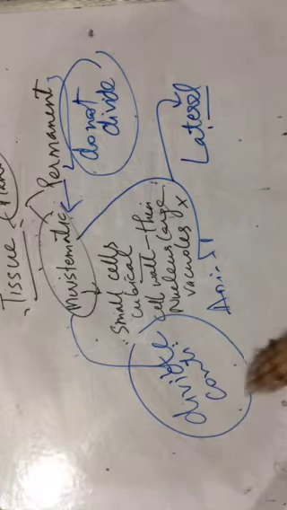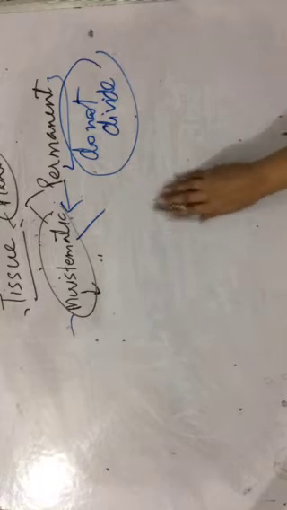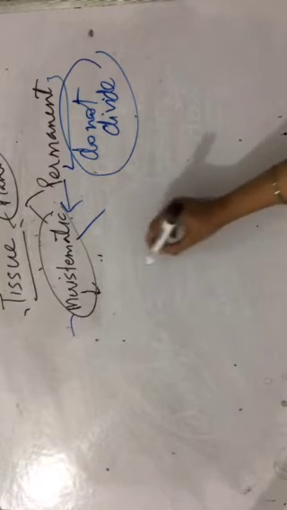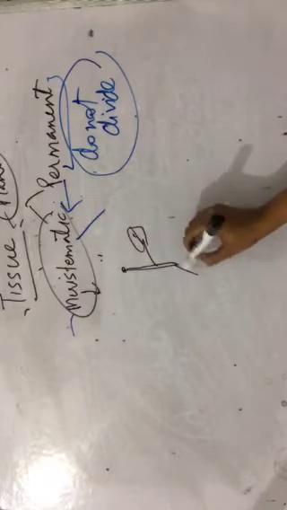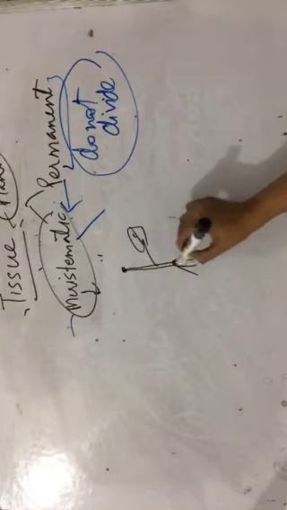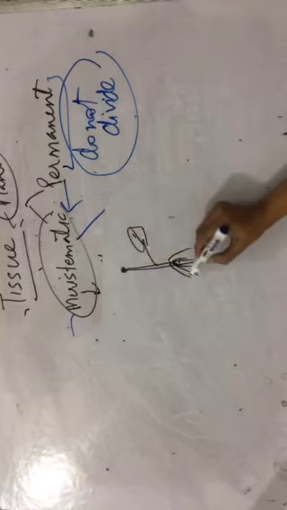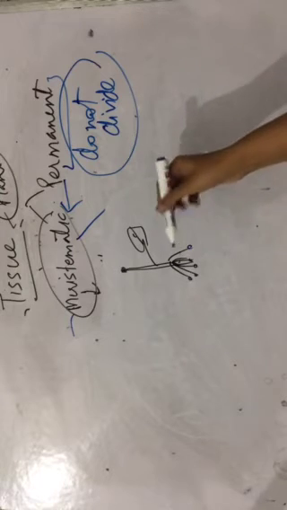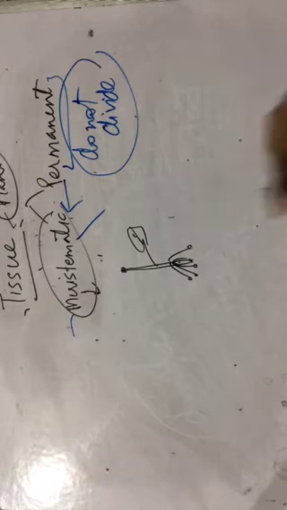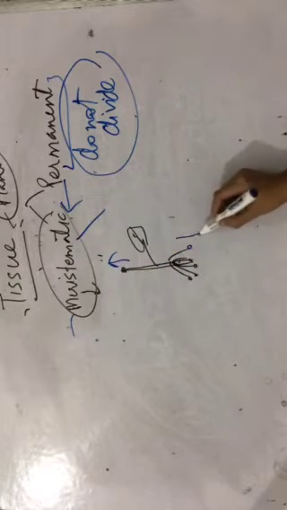So apical meristem, if it is present on the apex, on the tips, that means, for example, this is a plant, this is the root, stem, the roots. So apical meristem is present here on the tips. If it is present on the tip, that means it is helping the plant to grow either upwards or downwards.